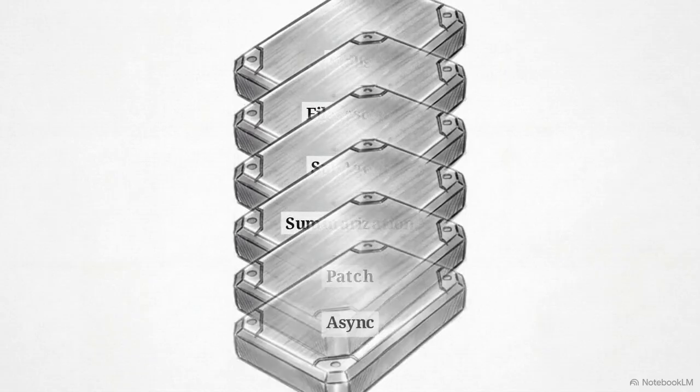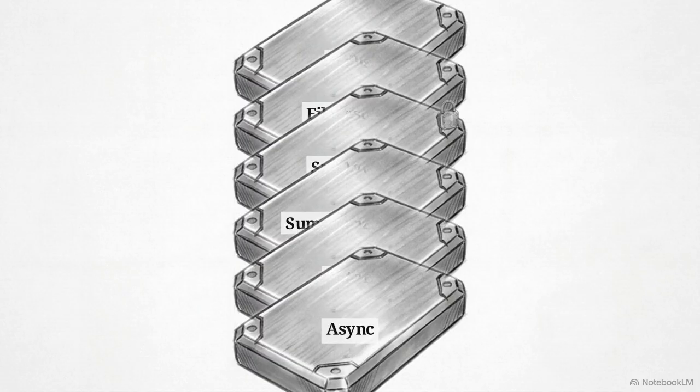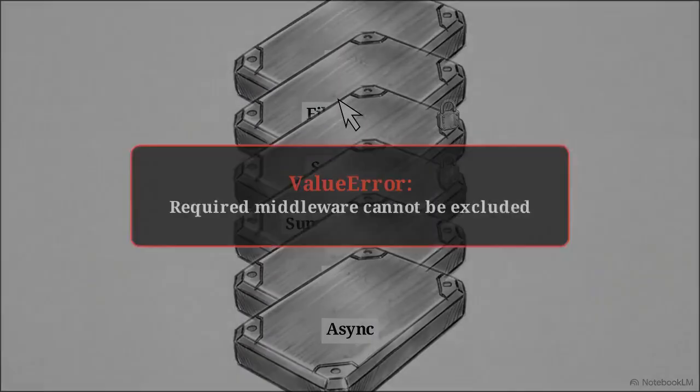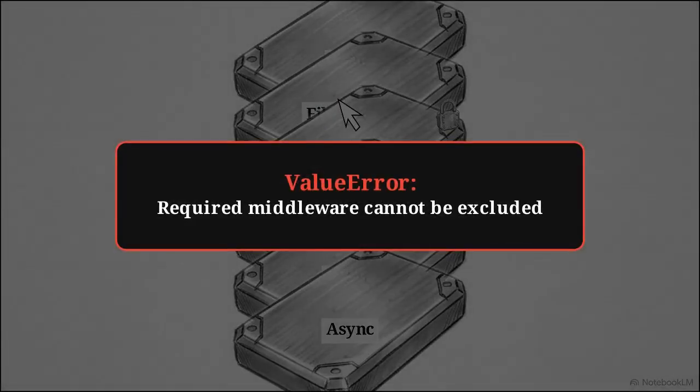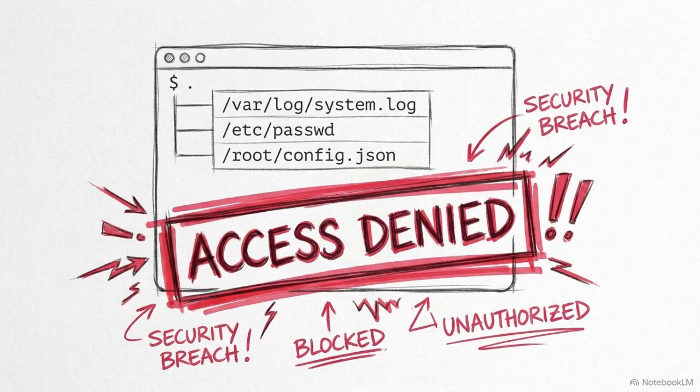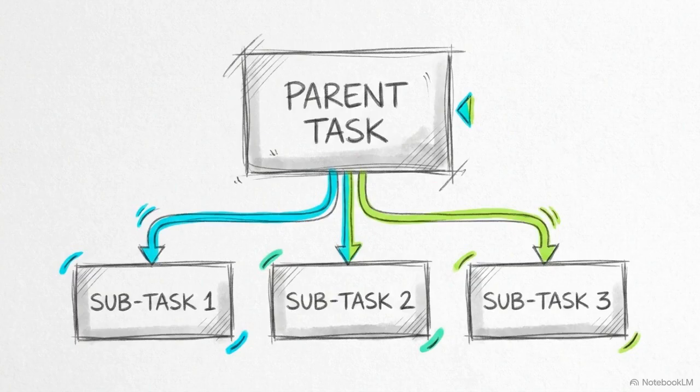This middleware stack evaluates in a specific, deliberate sequence. Certain parts are locked into place. The file system and SubAgent blocks are required scaffolding. Attempting to drop either block raises a value error, refusing to build the agent. This strict enforcement exists because the file system block handles the absolute security guarantees for path permissions, while the SubAgent block backs the internal task delegation tools.